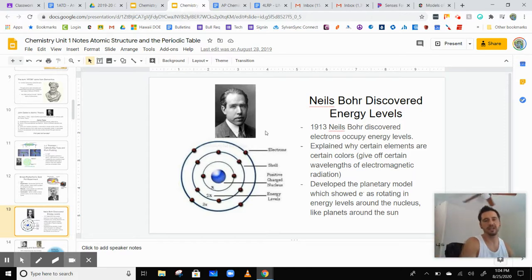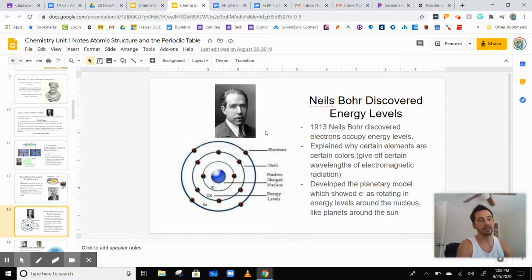And what he said was that the electrons are actually rotating around the nucleus like planets around the sun. So this is what he thought. And the reason he thought this is because he noticed that atoms always gave off the same distinct color when they were excited. You excite atoms by putting electricity or heat into them, and they always gave off the same light, and that's because the electrons were jumping between energy levels.